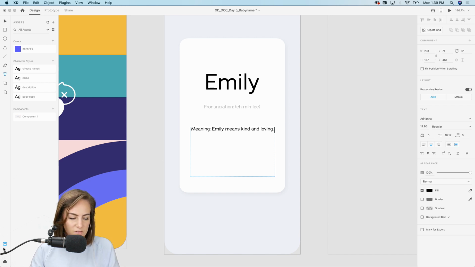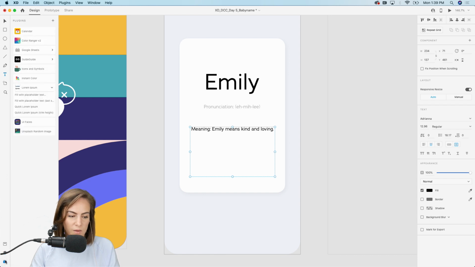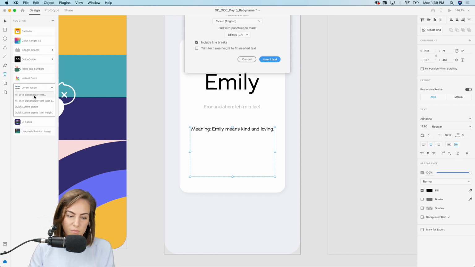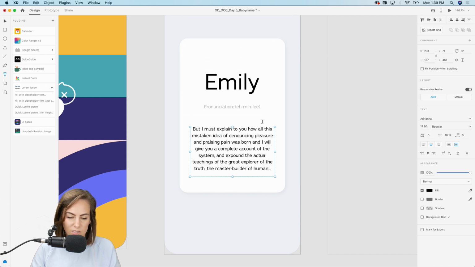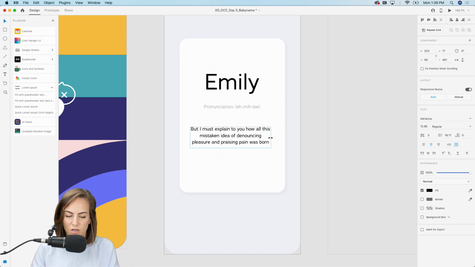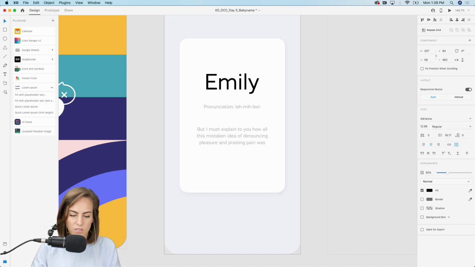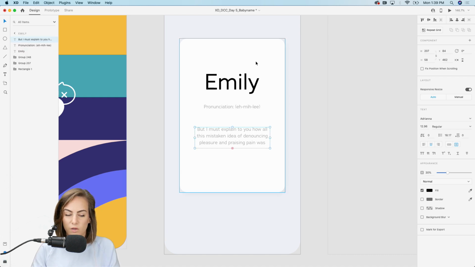And then for the rest of this, just for the sake of time, I'm going to use the plugin for Lorem Ipsum and fill this in with some placeholder English text. So let's do that. But no one's going to read this whole paragraph, so I'm just going to leave it at about 3 lines there. And again, I'm going to make this about 30% to keep the focus on the name itself.